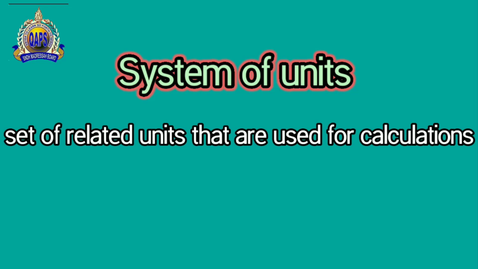Means if we have a set or bundle of units, and we use this bundle for the calculation of so many quantities, so many things, this is called the system of units. Quantities used to measure substances have different units, so the set of those units of the quantities is called the system of units.